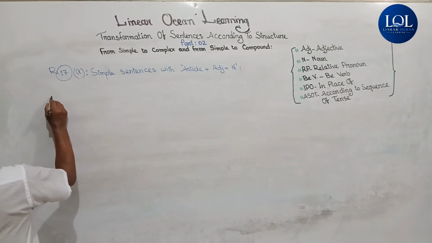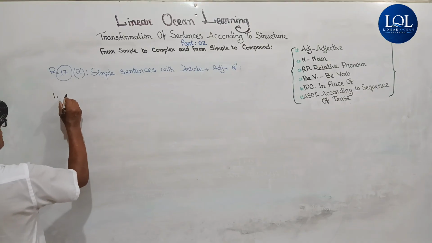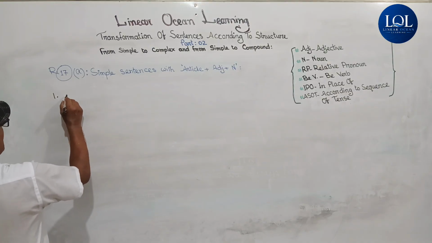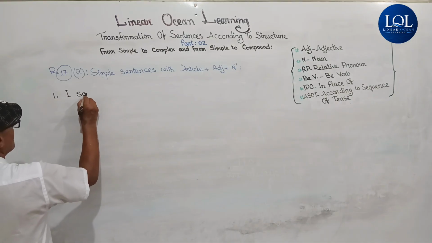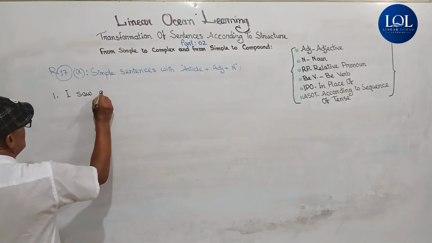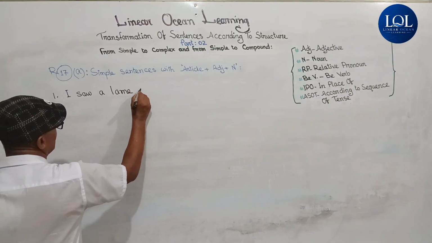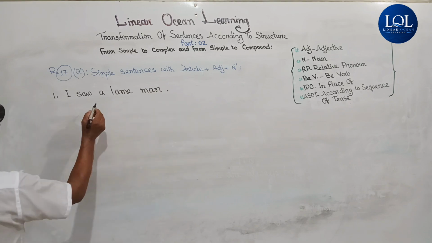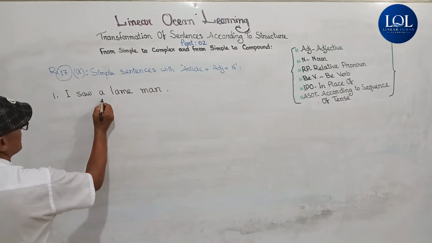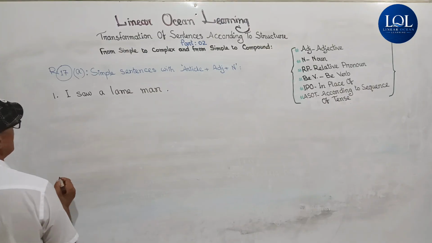Example 1. Let it be: I saw a lame man. Here A is the article, lame is the adjective, and man is the noun.